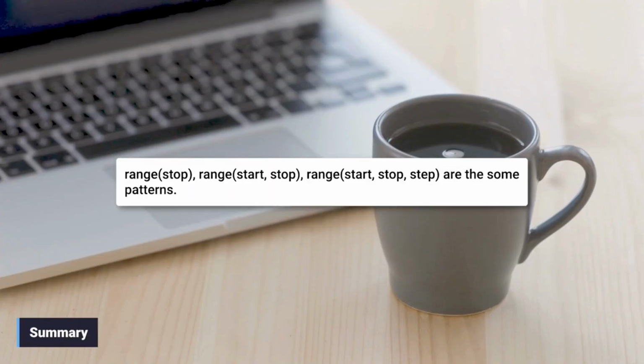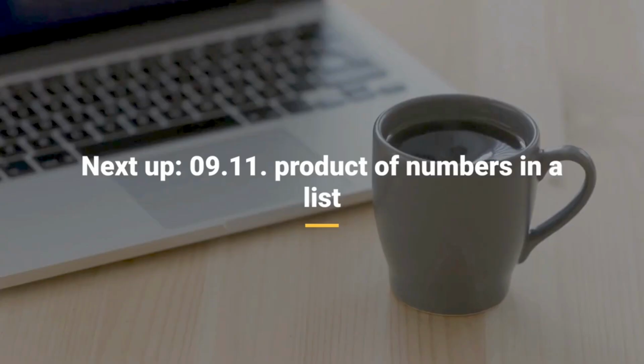To summarize, the for loop combined with the flexible range function is a readable way to iterate a fixed number of times in Python. Now that we can loop through numbers, let's use the for loop to process data collections. Our next lecture is 09.11, product of numbers in a list.